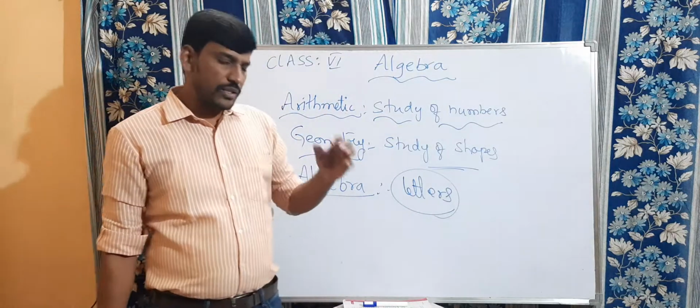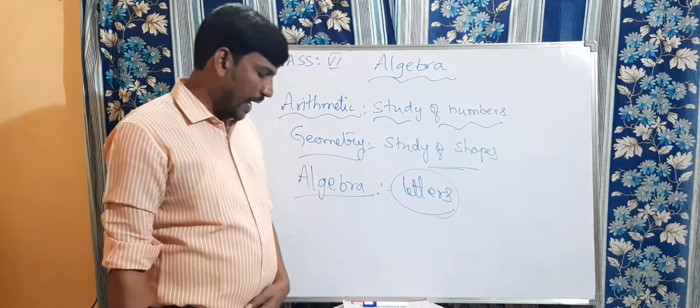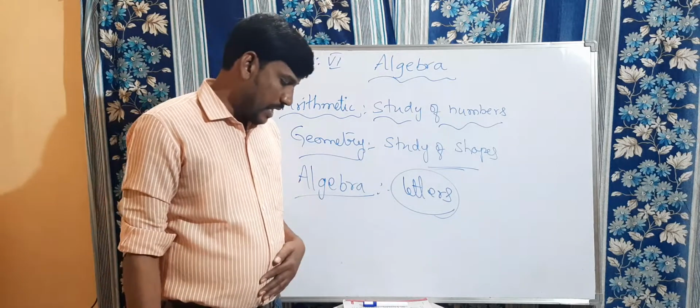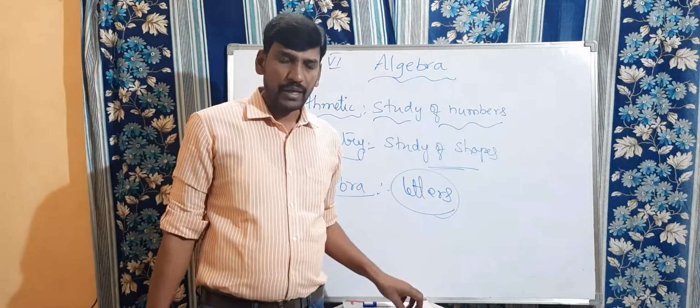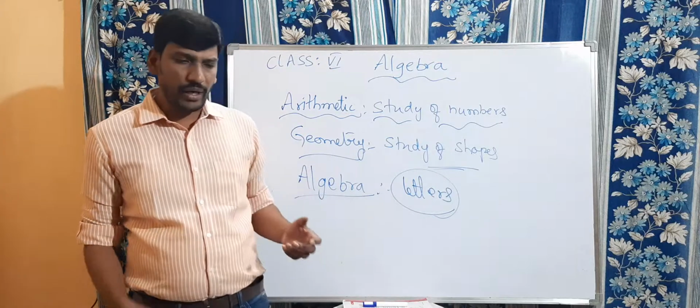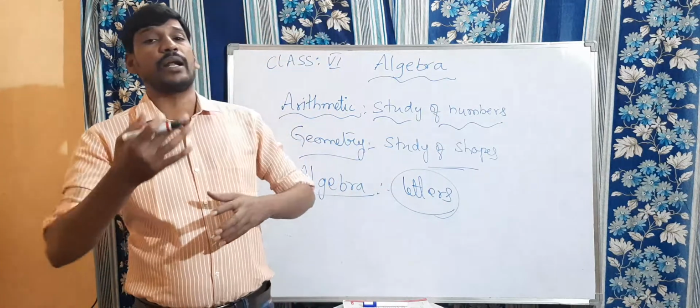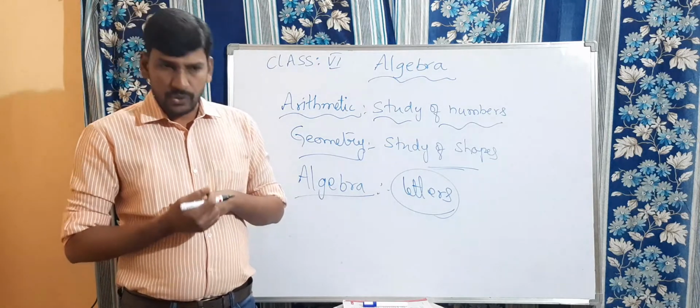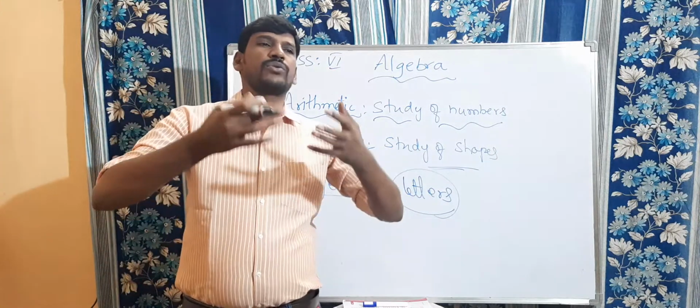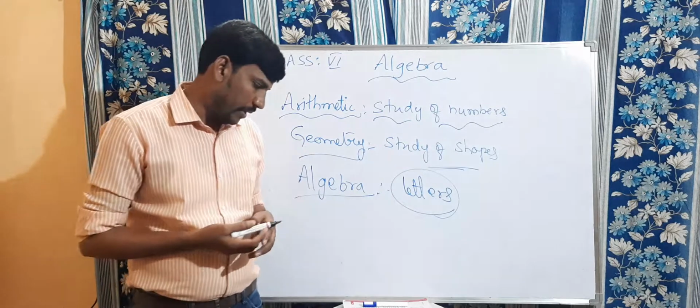Right? So, the use of letters will allow us to write rules and formulas in a general way. By using these letters, we will create some rules and some formulas to solve given problems or our day-to-day life problems.